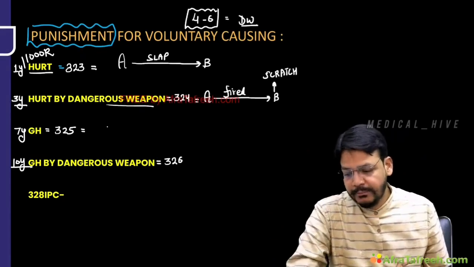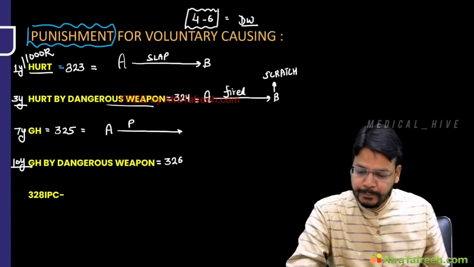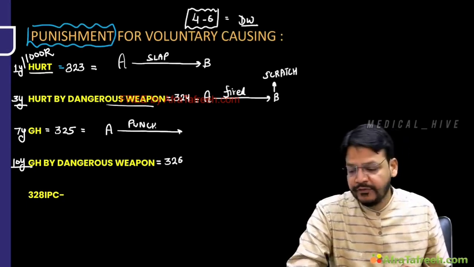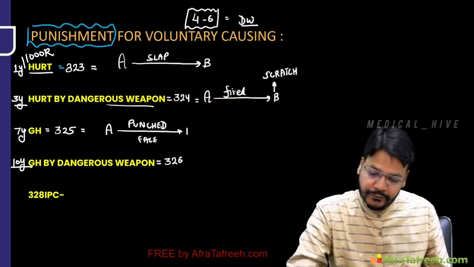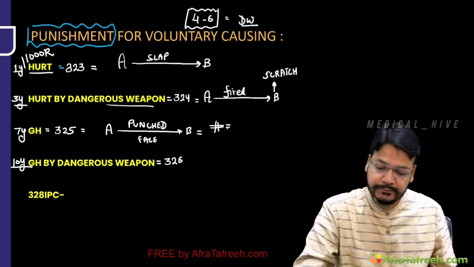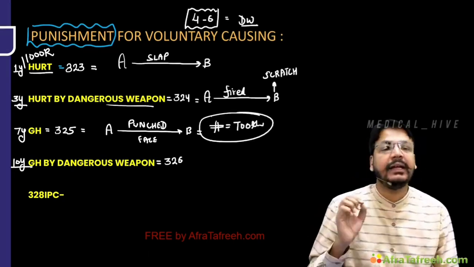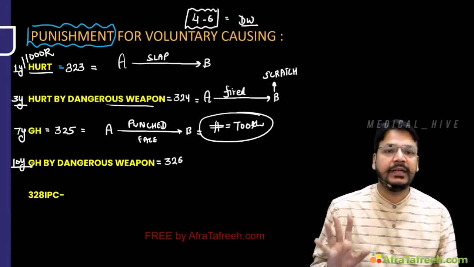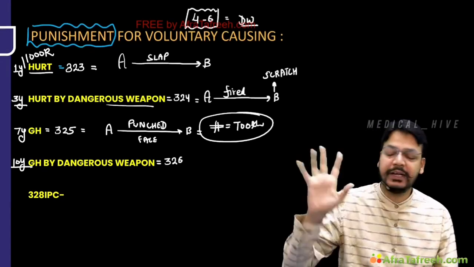Now A punched on the face of B. There's a fracture of tooth. Fracture of tooth or bone, I told you, a grievous hurt. It is 325. It's a grievous hurt, but it's a non-dangerous weapon. It is just a punch. It's not a dangerous weapon.